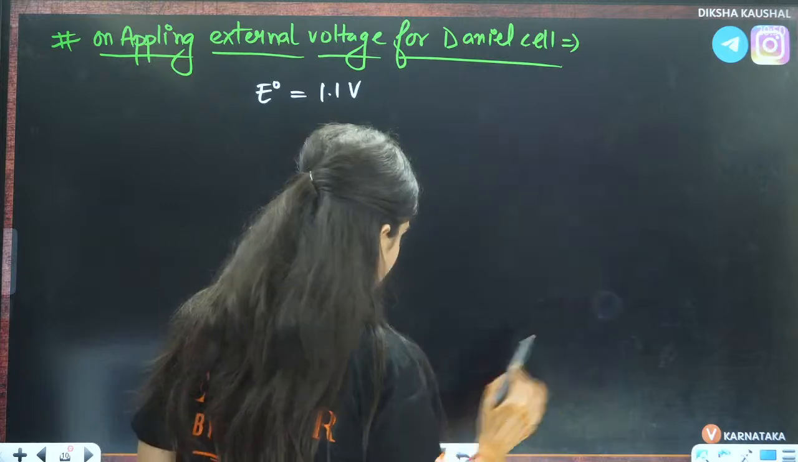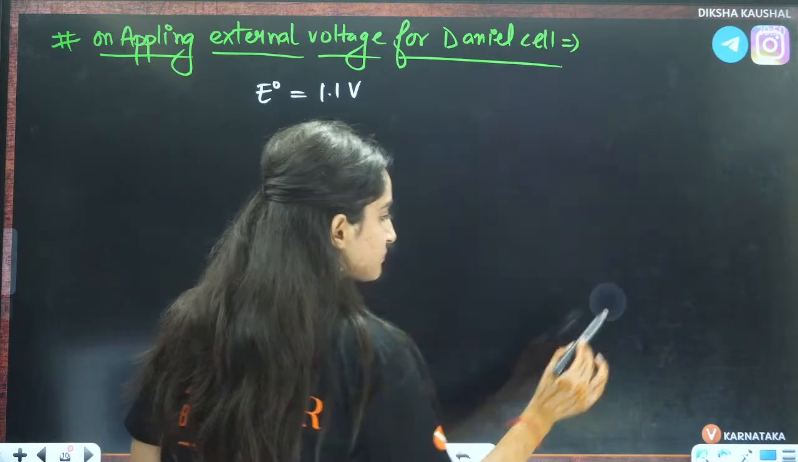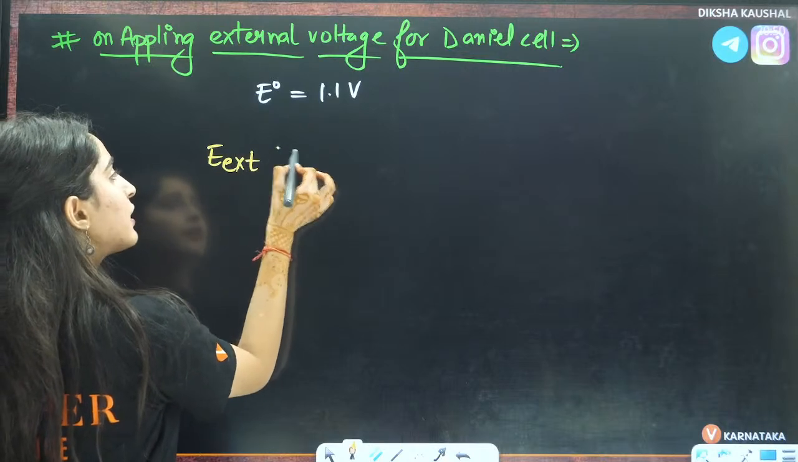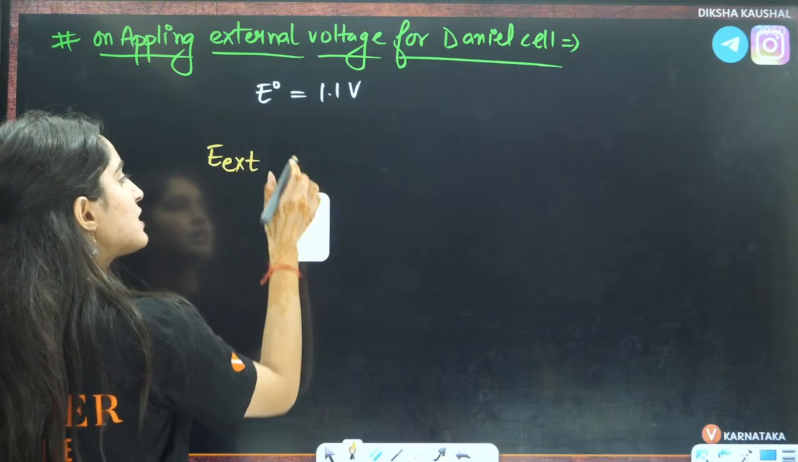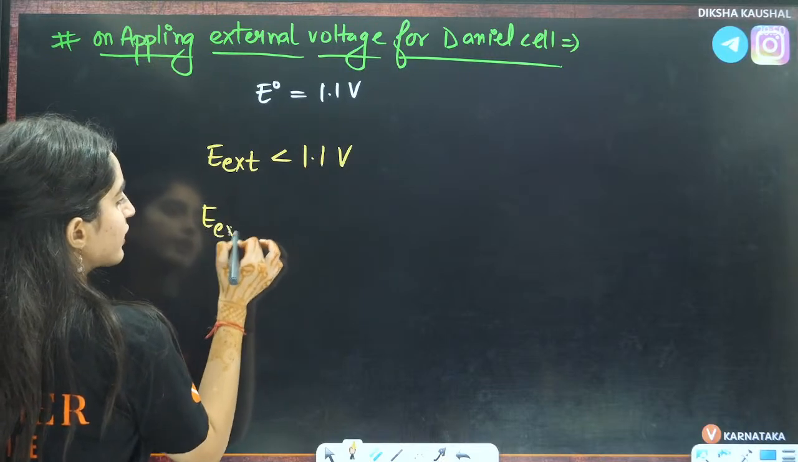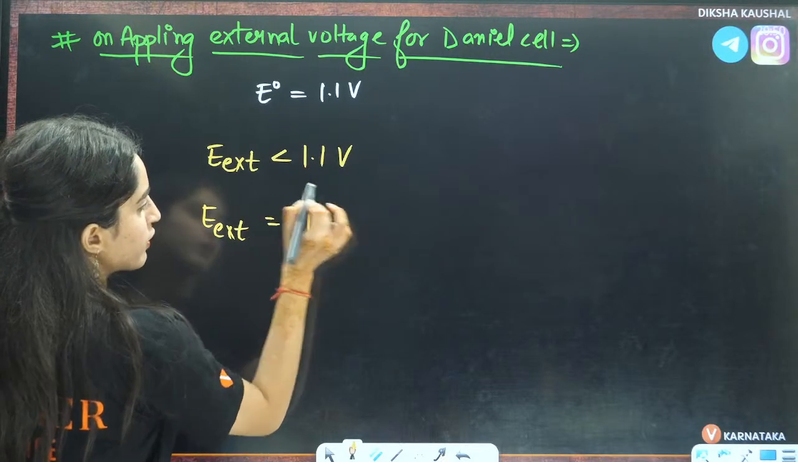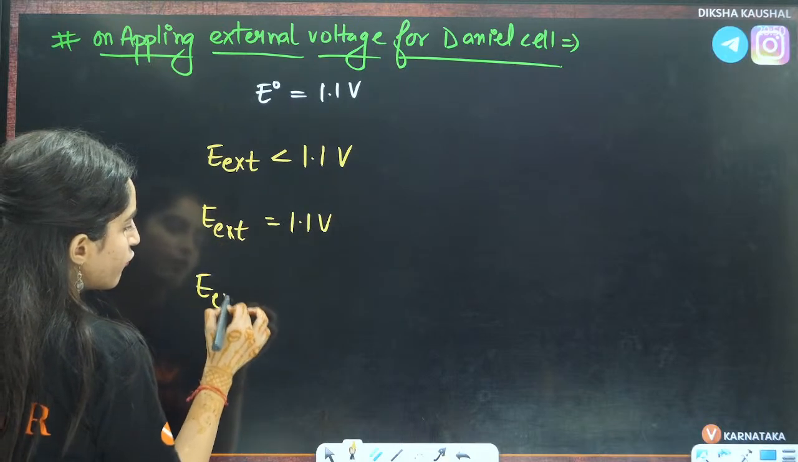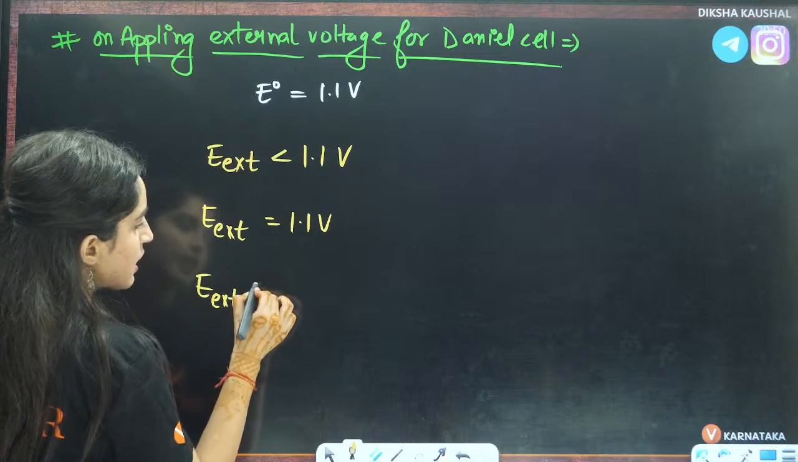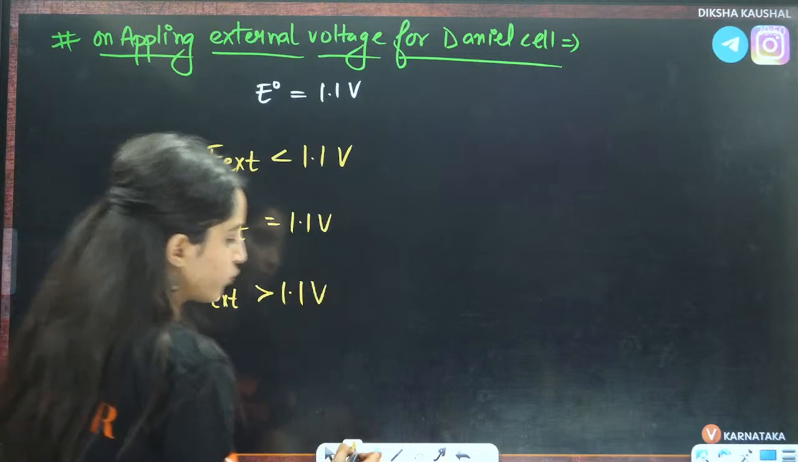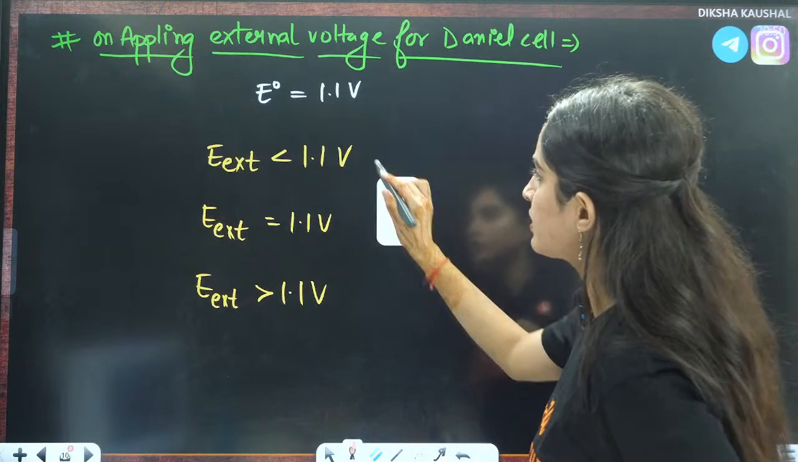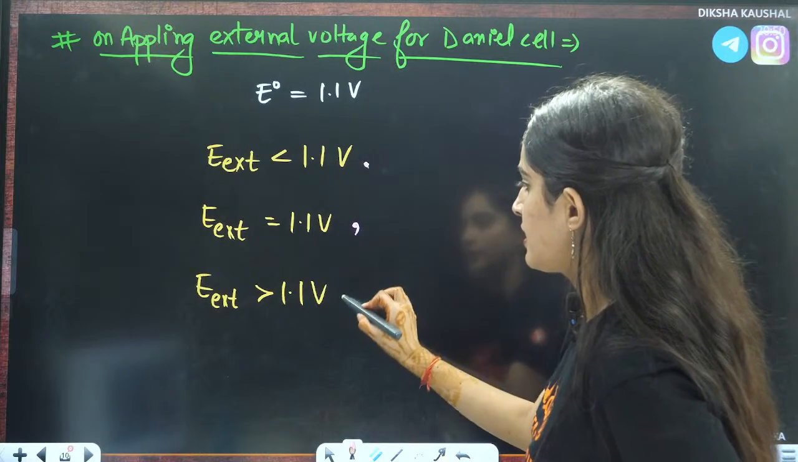Now, we are saying that if your external voltage is less than 1.1 volt, if external voltage is equal to 1.1 volt, if external voltage is greater than 1.1 volt, then what are the three things that can happen here, right?